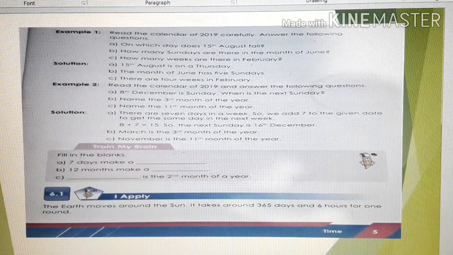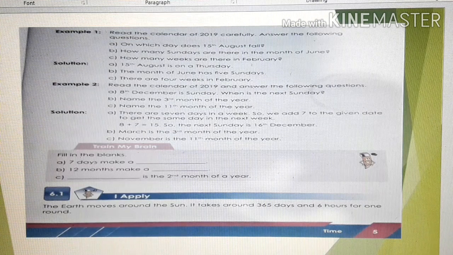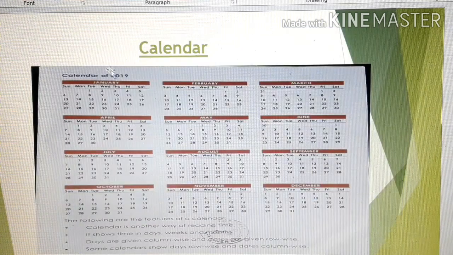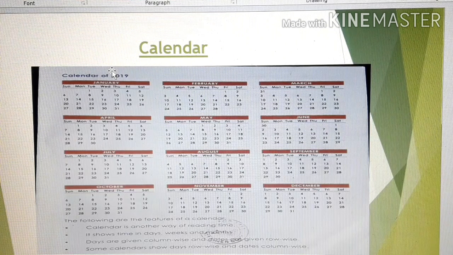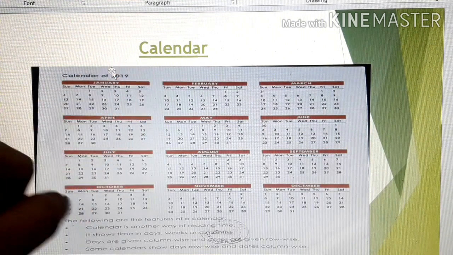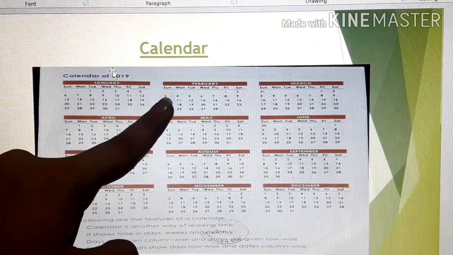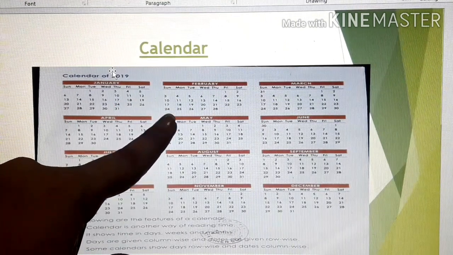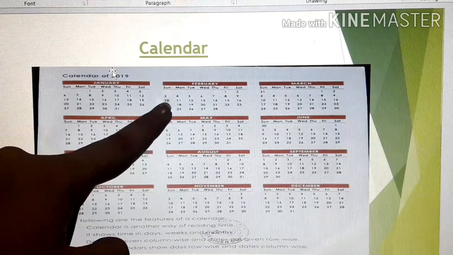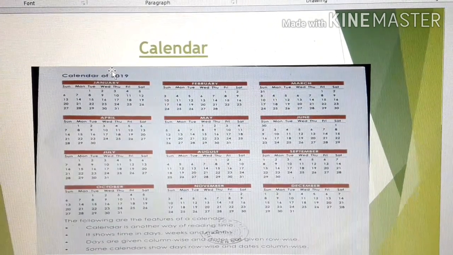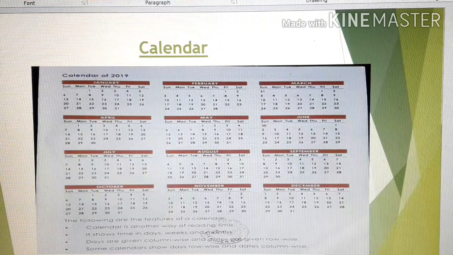In February, how many weeks are there? You know that 7 days make 1 week, isn't it? So you check your book. You can see it is given there. It is asked how many weeks are there in the month of February. So you count, children: 1, 2, 3, 4. So there are 4 weeks in the month of February. Is it clear?